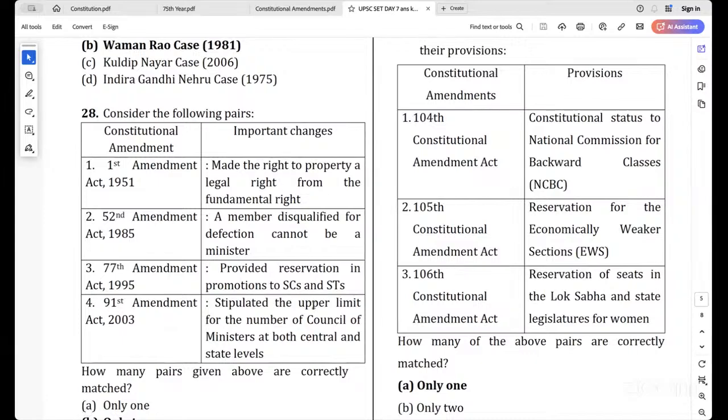That is correct, right? Because it stipulated the upper limit for the ministers in both the central and the state governments. What is that limit? 15%. Now, go to the second one. It says a member disqualified for defection cannot be a minister. Not even a member itself. A member of parliament will be disqualified from being an MP or an MLA in that period. Not only minister.